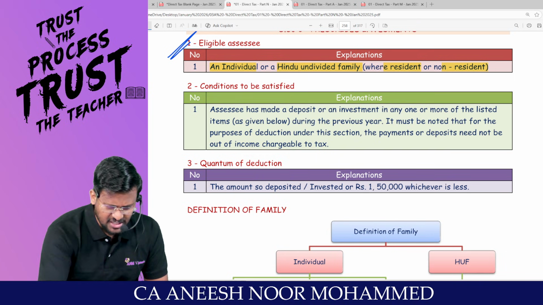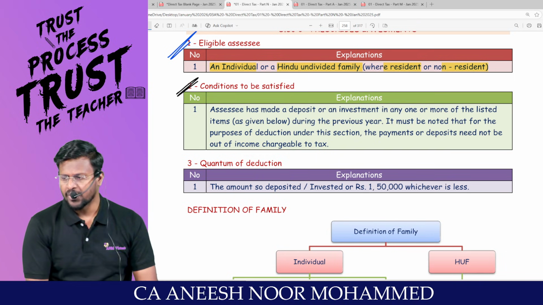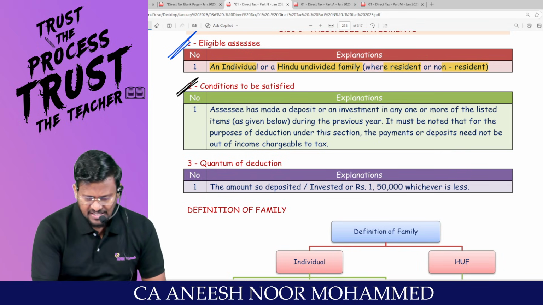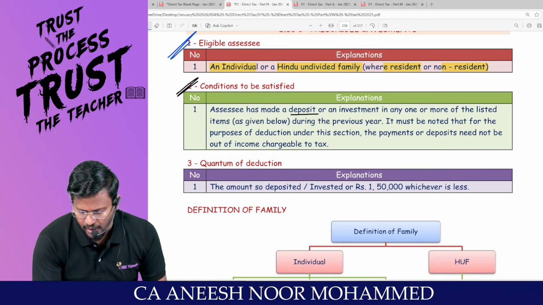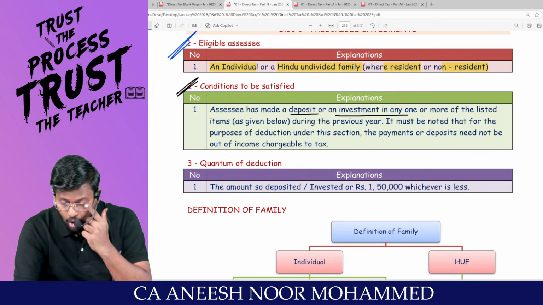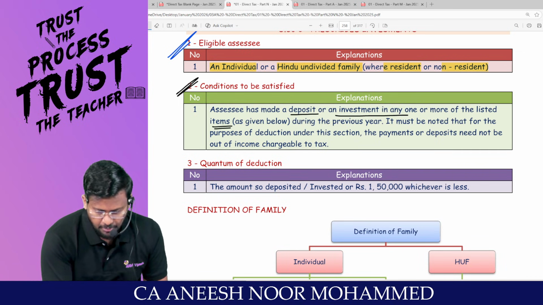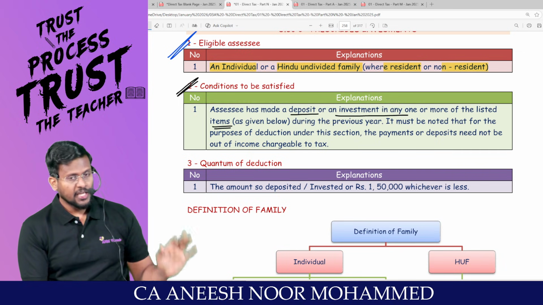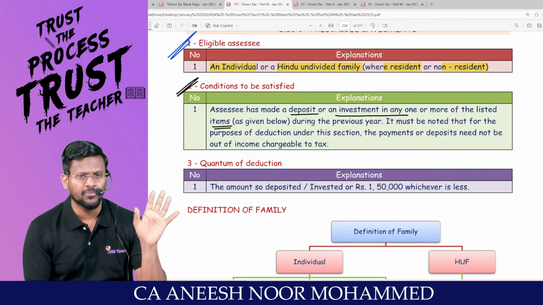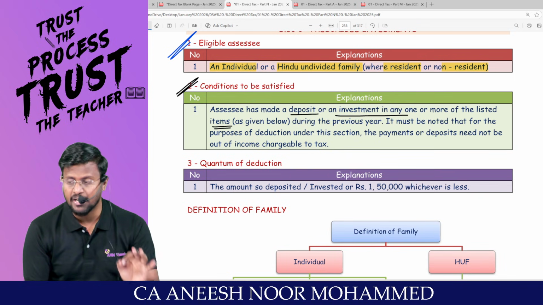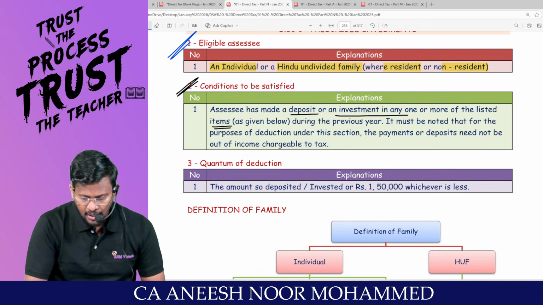Sir, what are the conditions to be satisfied? In order to claim deduction under 80C, the assessee has made a deposit or an investment in any one or more of the listed items. That means the government has given a list. If you are investing your money in those items, you are entitled to claim deduction under 80C during the previous year.